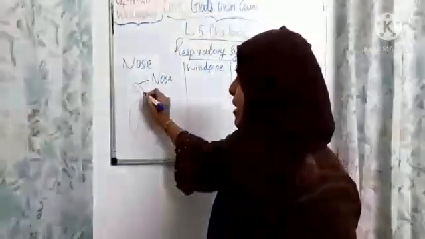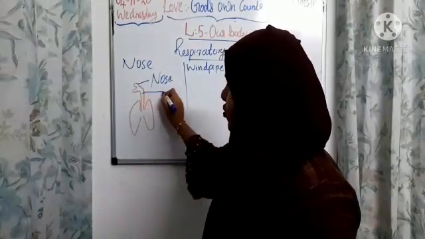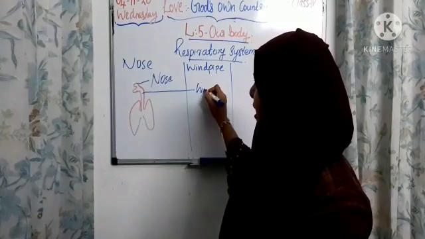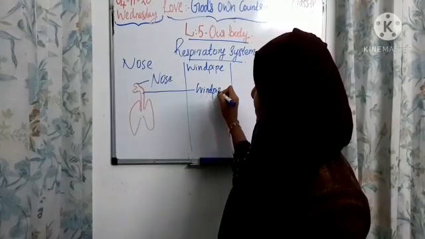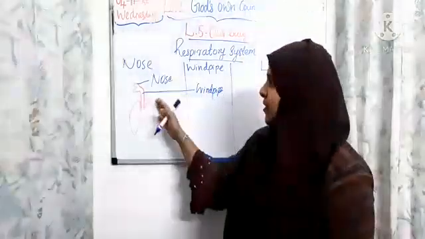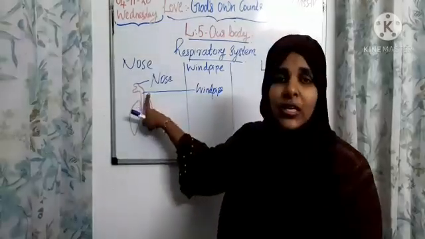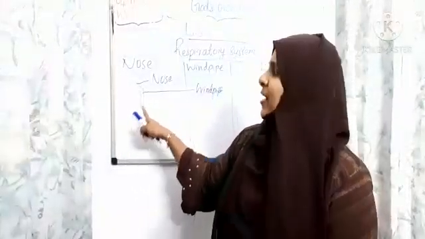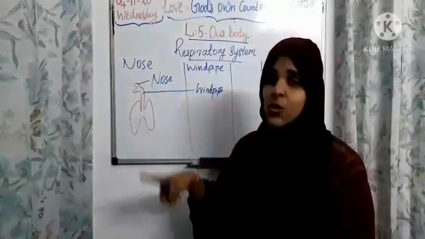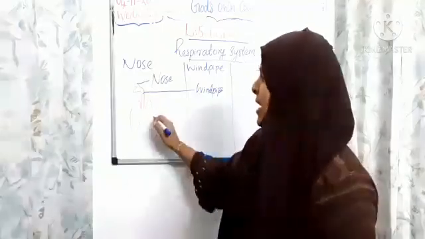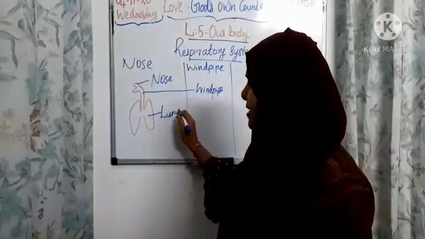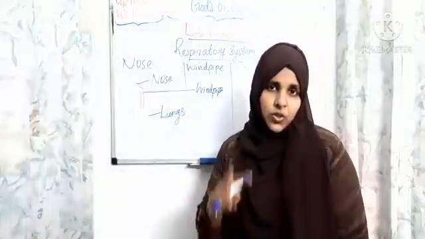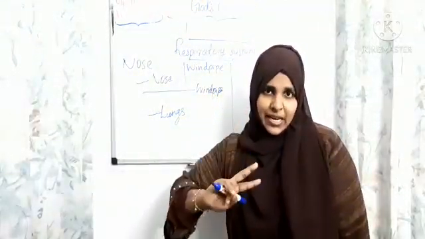Then after this, air passes to the windpipe. This pipe is called the windpipe. Through the windpipe, air passes from the nose into the lungs. The lungs are very important in our respiratory system. 2 lungs are there, the left lung and the right lung.